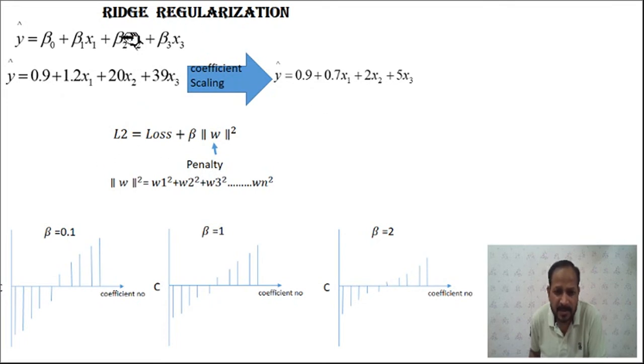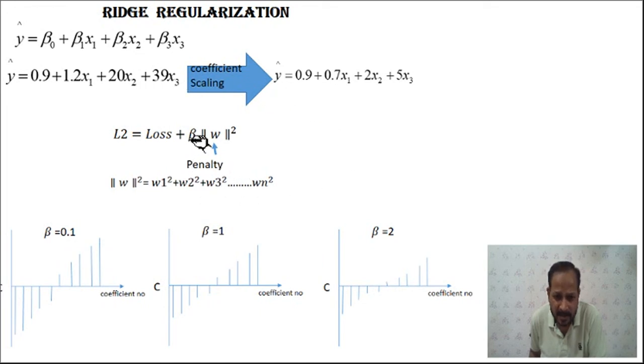Then L2 is used for ridge regression: the loss function plus a penalty term. This penalty term is important. The penalty term added is the square of the weight vector: w1 square plus w2 square plus w3 square, up to wn square for n features.